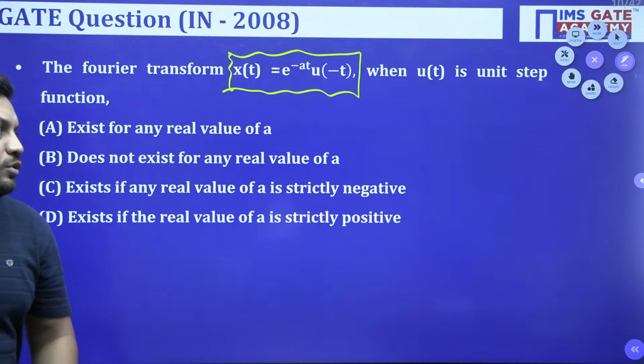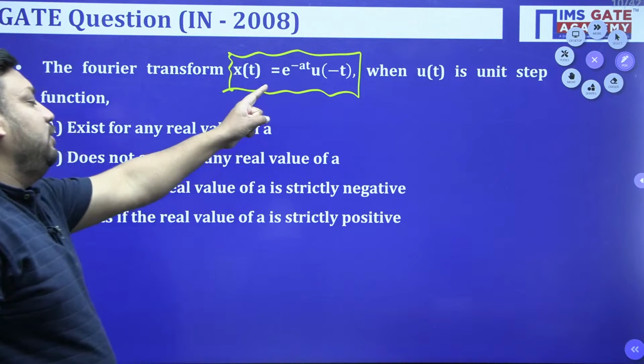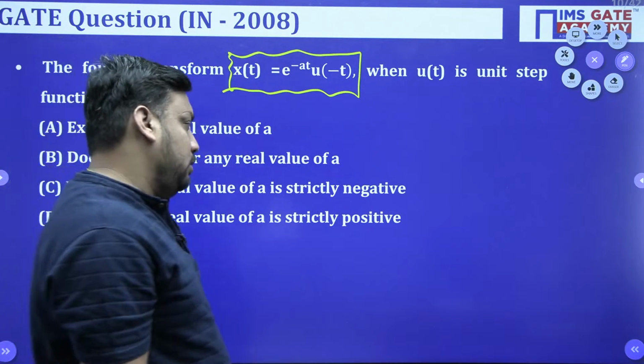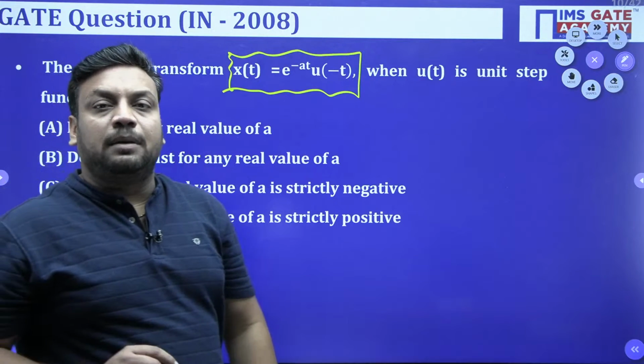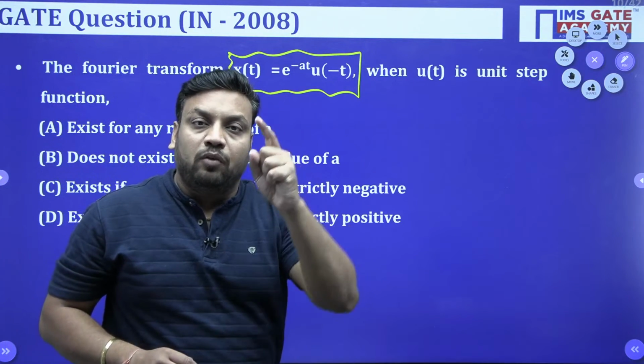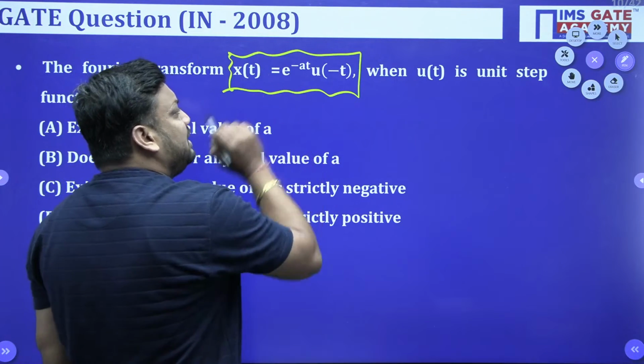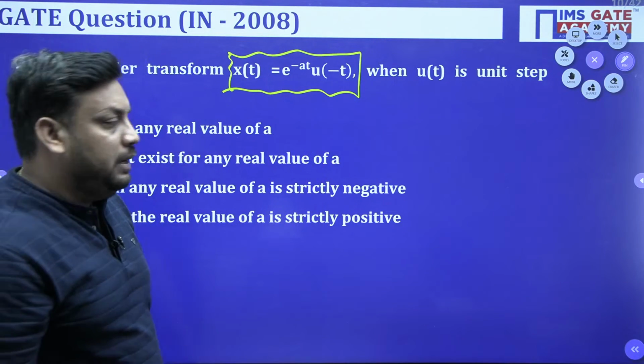So we know that the Fourier transform is only applicable for the bounded types of signal. For unbounded signal, we cannot find the Fourier transform. So to make this signal bounded, the A value should be negative.